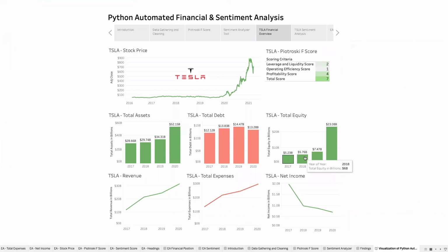After all data was gathered and processed, I developed the following visualizations. We can see a high-level financial overview of the first randomly selected company, Tesla. Based on the results of the financial analysis, we can see that this company has a high financial strength score of 7. It's had strong price appreciation over the last 3 years, and it shows overall company growth based on increases in return on assets, total equity, revenue, expenses, and relative maintenance of total debt.